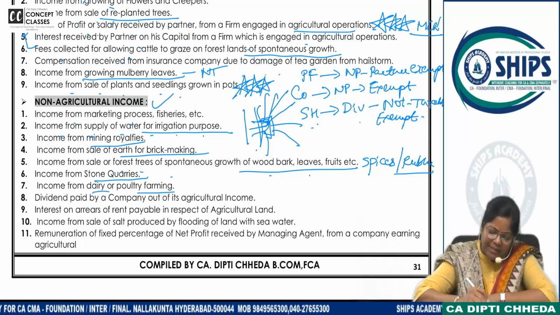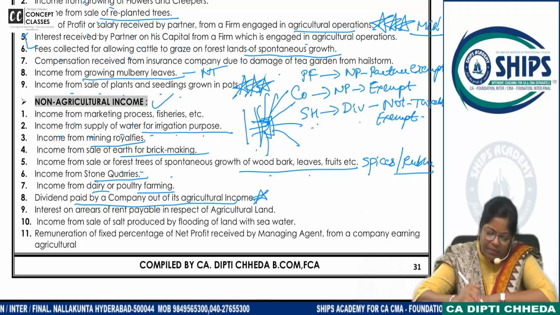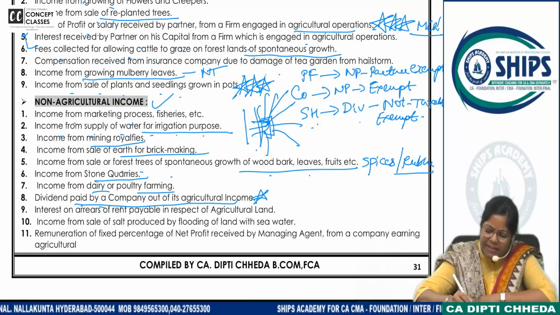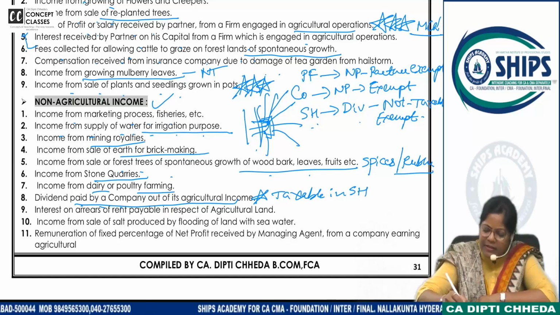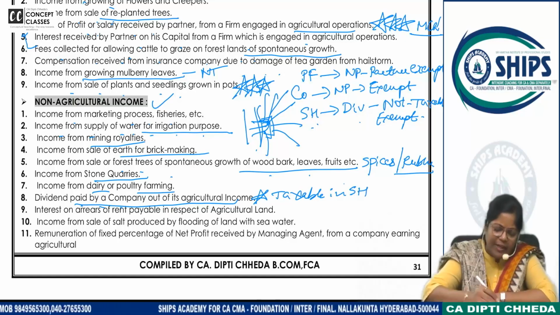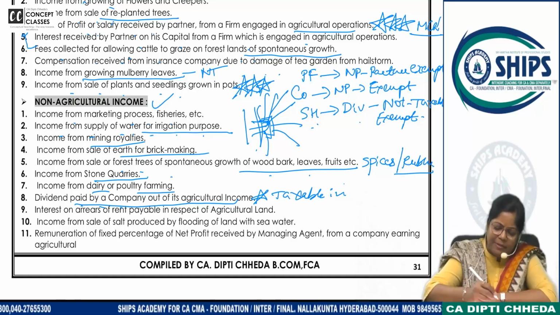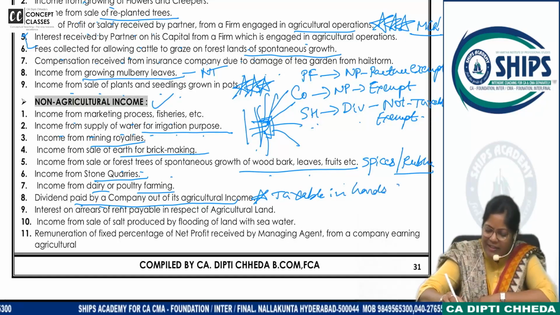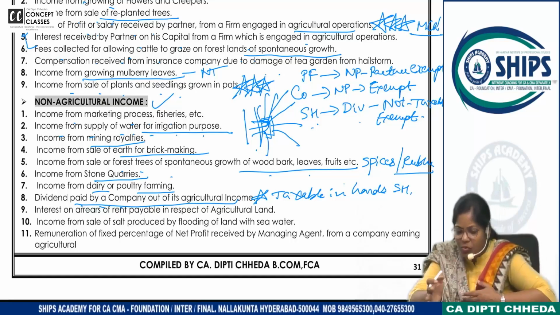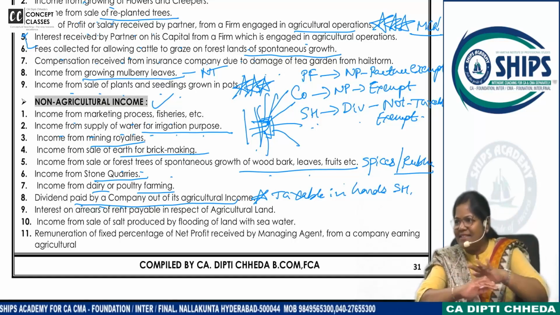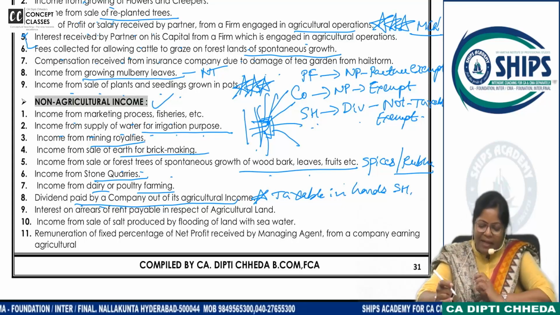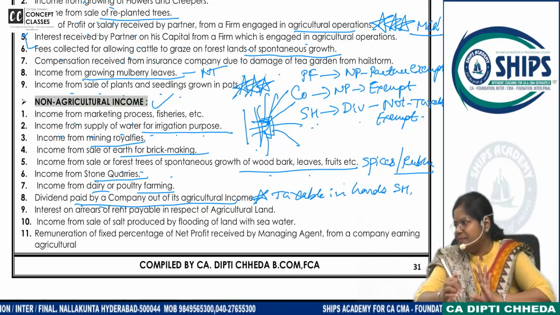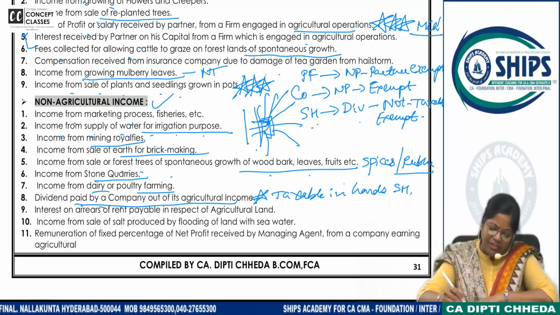Income from stone quarries, cement and all manufacturing, taxable. Poultry and dairy farms, taxable. Dividend received from a company out of agricultural income. Dividend paid by a company but received by shareholders. Write taxable here and star mark this, it has come 2-3 times. Taxable in hands of shareholders. Taxable. I know a few things I am repeating and making you write, because income tax is a nice subject. When we move ahead, if we repeat, we have learned it and cemented it, parked it. Dividend paid by company out of agricultural income: taxable in the hands of the shareholders.